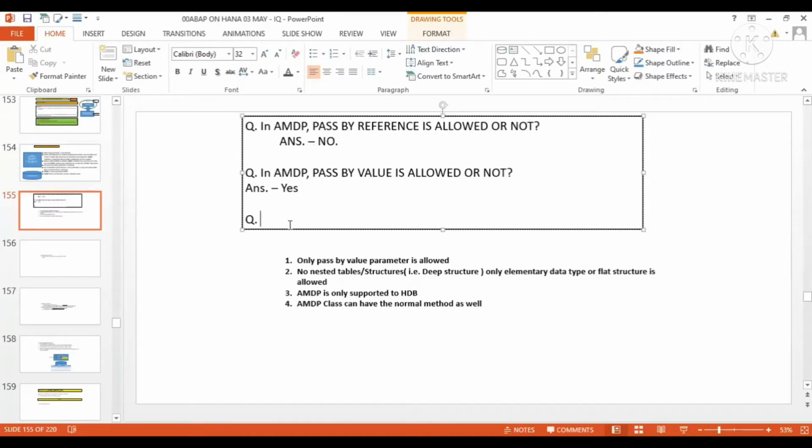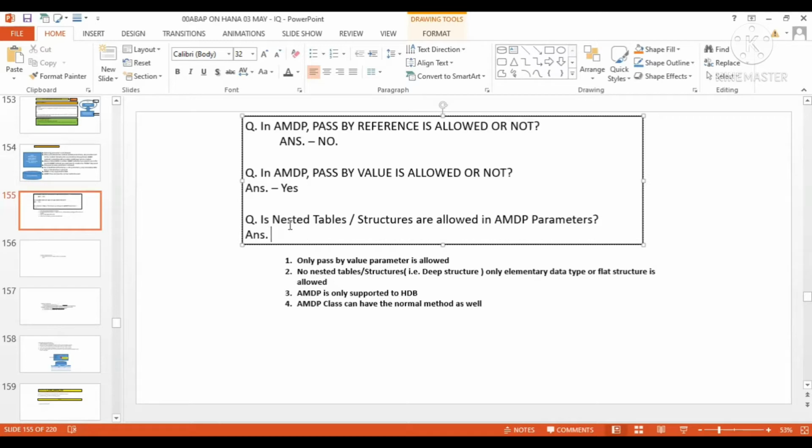Another question, are nested tables or structures allowed in AMDP parameters? Tell me the answer. No. Okay.